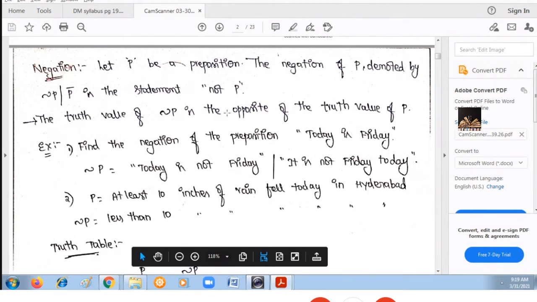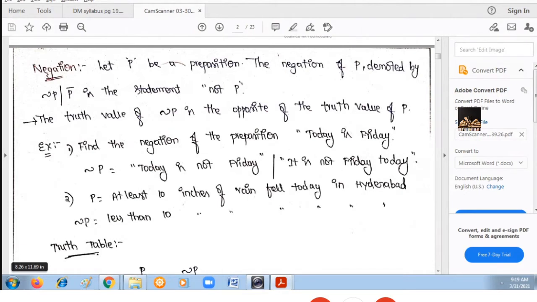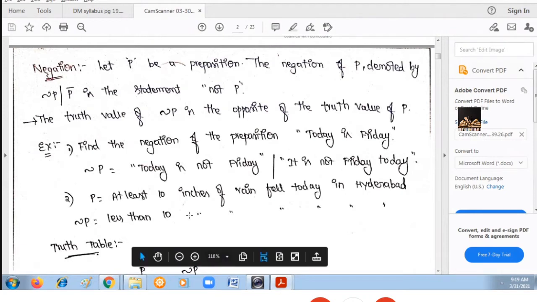Now you need to get the negation P. The given value is greater than or equal to 10. So negation of P means the opposite of greater than or equal to 10. What is opposite to greater than or equal to 10? It is less than 10. So negation P will be: less than 10 inches of rain fell in Hyderabad.